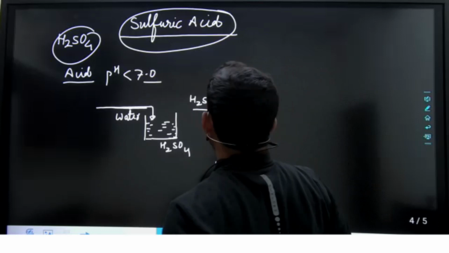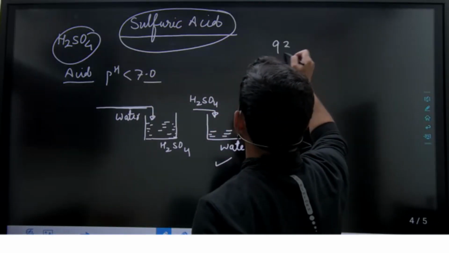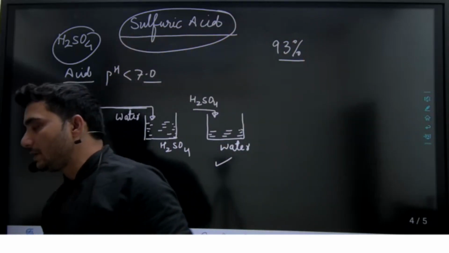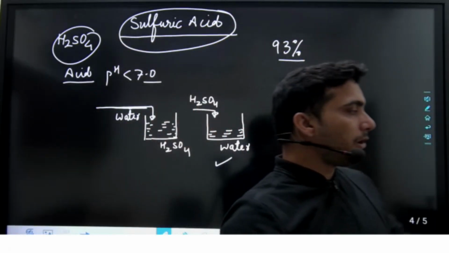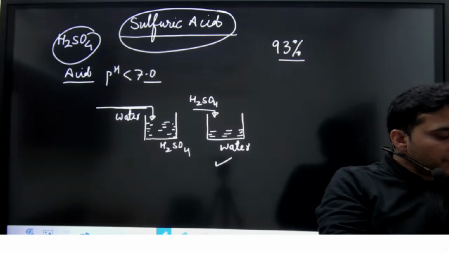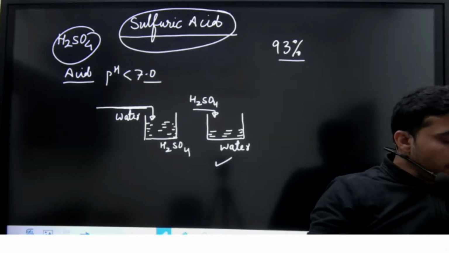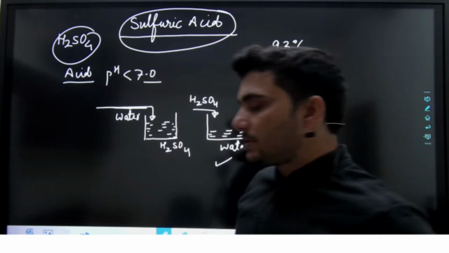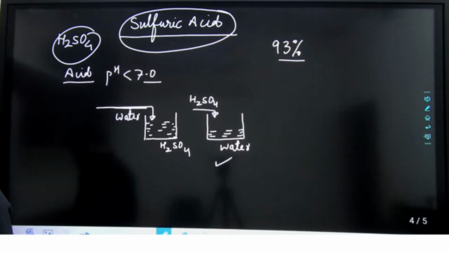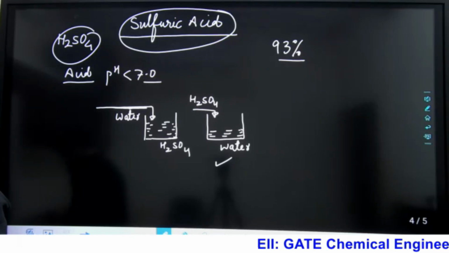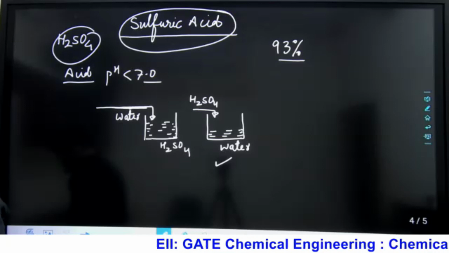Rectified oil of vitriol means, on the basis of percentage of H2SO4, it is concentrated, 93% concentrated. What will we call it? Rectified oil of vitriol. When its composition is about 77%, it is called brown oil of vitriol. When its composition is 33.33%, we will say that it is battery acid. Battery acid.